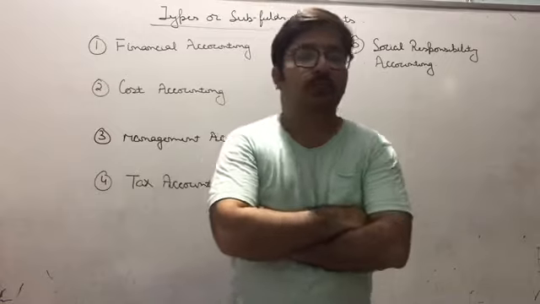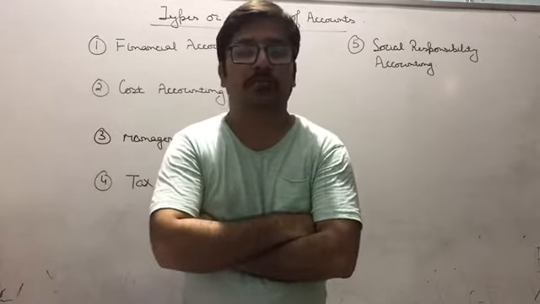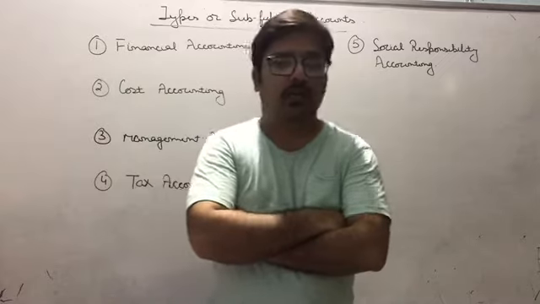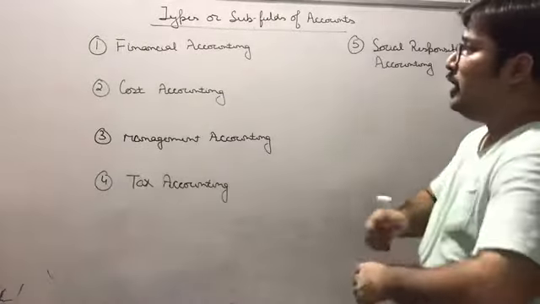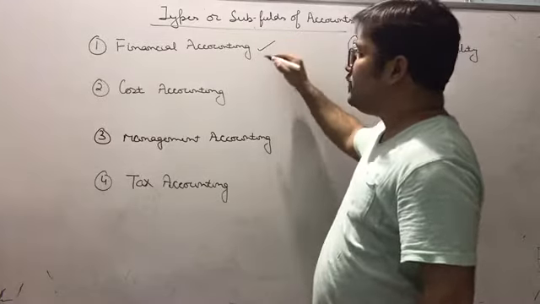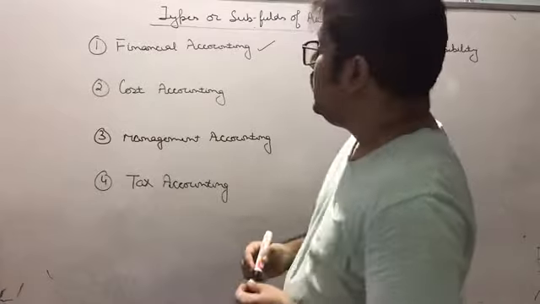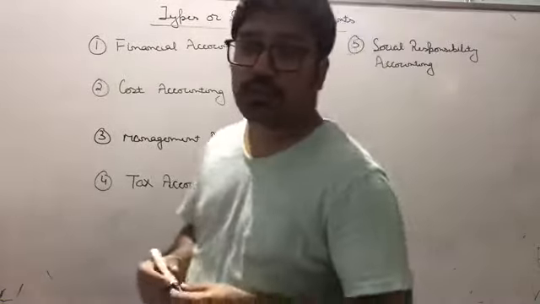The financial position of the firm is known by the balance sheet, which you will study later on. Is financial accounting clear? This is the first field, financial accounting, in which we prepare the final accounts. Now the second field is cost accounting. What do you mean by the term cost accounting?